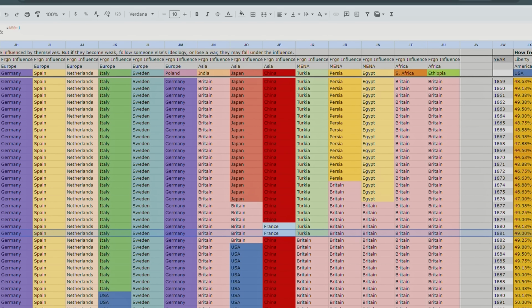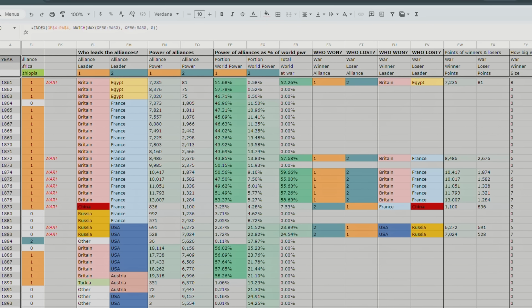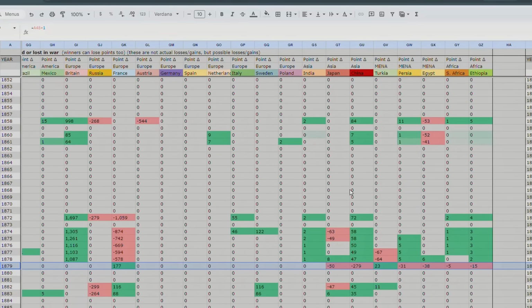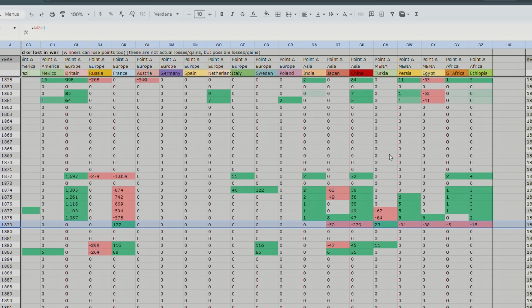1881, 1880. Oh, there we go. There's a war in 1879. Okay, so what happened is, I missed what place it was. So China was the leader of the first alliance, France was the leader of the second alliance, and France, even though it was not much stronger than China, did win that war. And China, okay, I don't know why I missed that. I think I was looking at the Ottoman Empire.